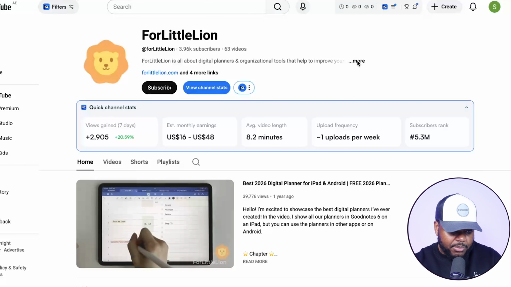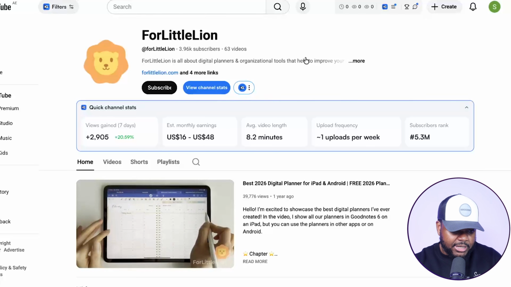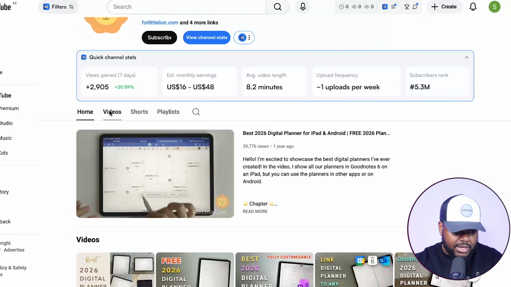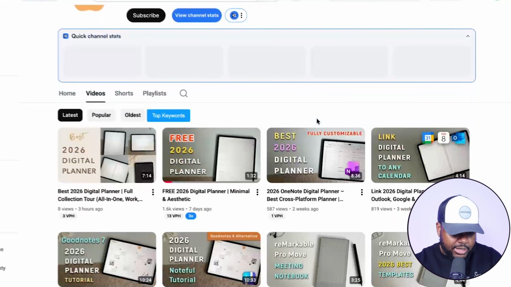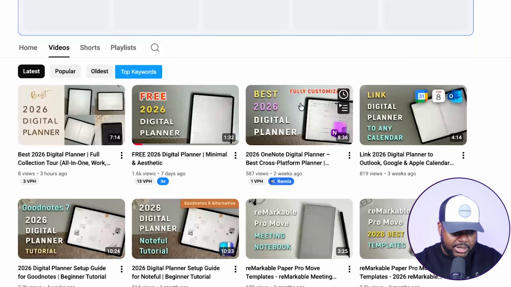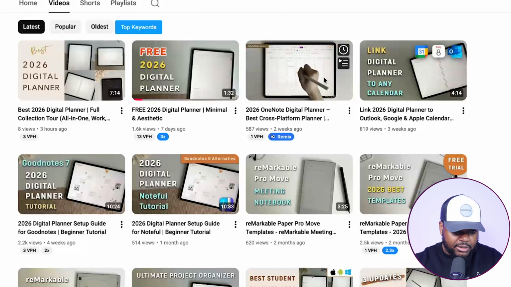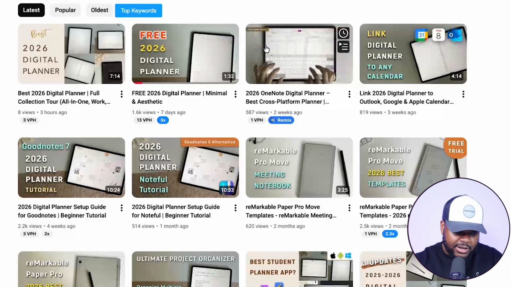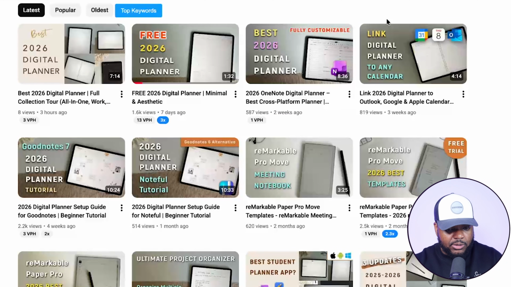And we can also see that they are posting on their YouTube channel as well. So all of this content that they're posting on their YouTube, on their Instagram, on their TikTok, they're not showing their face whatsoever, but yet they're still able to gain traffic and also gain sales by the looks of it.